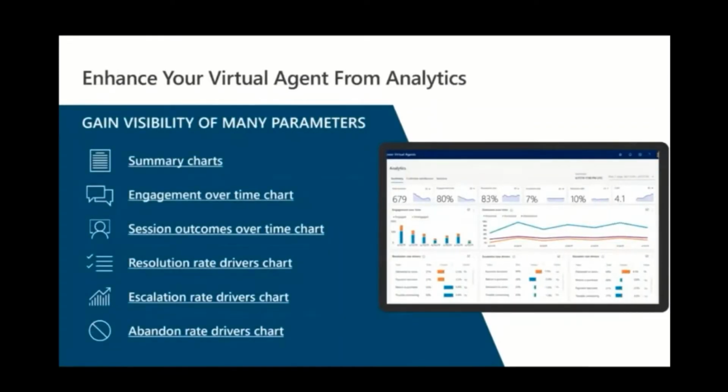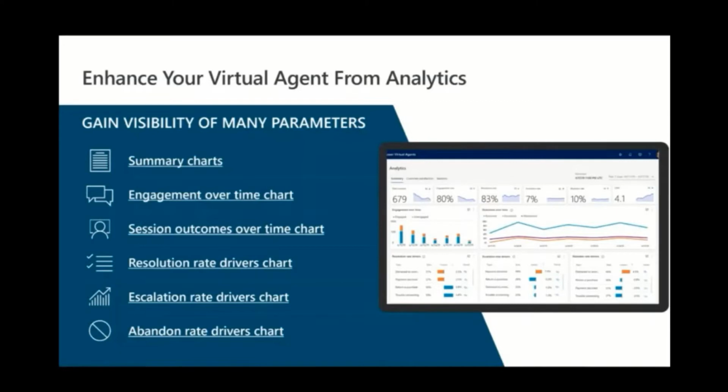Virtual agents can be enhanced from analytics. By default, we get analytics for the past 7 days, which we can change to the past 30 days. So we can get the summary charts: what the engagement over time is, what the session outcome was, what the abandonment rate was, what the escalation rate was, and all of this by topic, as well as the customer satisfaction score. So for example, if there's a particular topic, such as a printer issue, trouble connecting to the printer, and we see that there's a higher escalation rate and people want to talk to the live agent, we can see that we probably need to alter this topic to give it a better conversation flow.